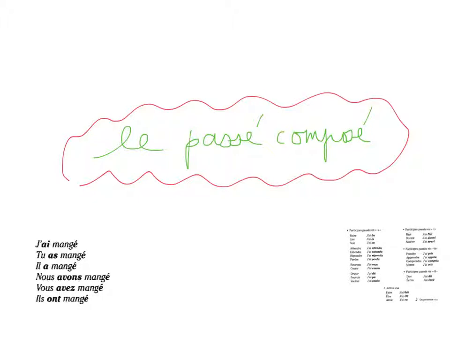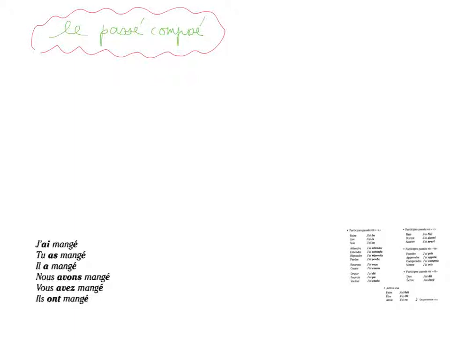Le passé composé is not so difficult, but there are a couple of things you always need to consider when using that tense. So, as the name indicates, le passé composé is a tense that we use for the past and that is composed of two parts. Well, three to be exact.